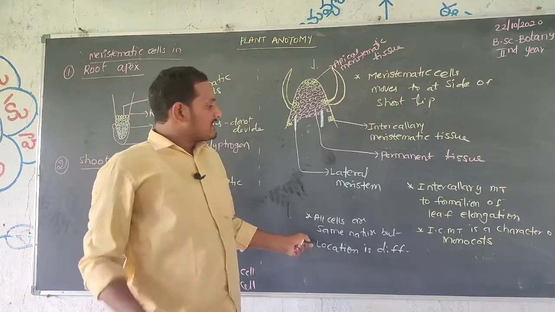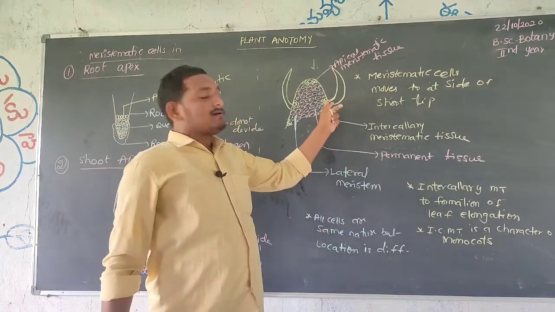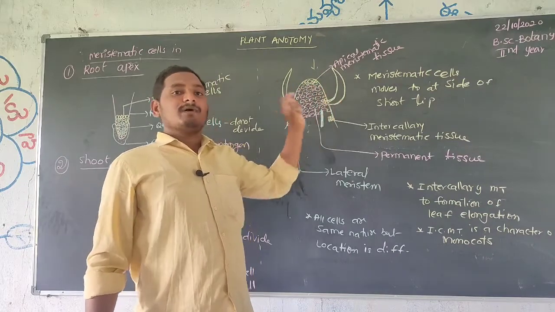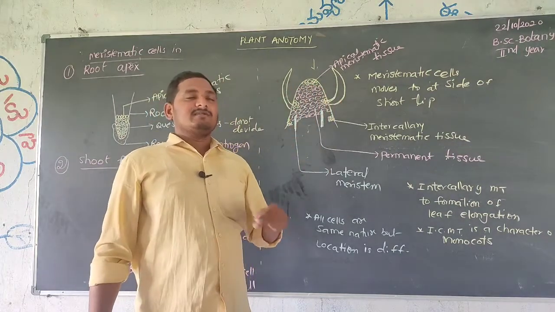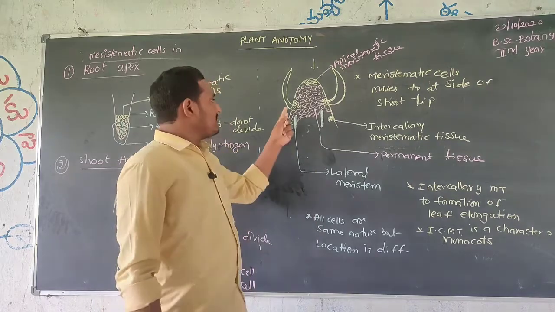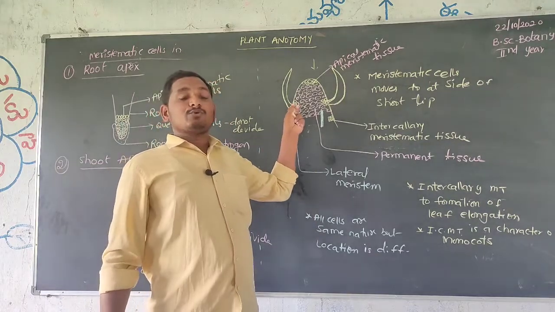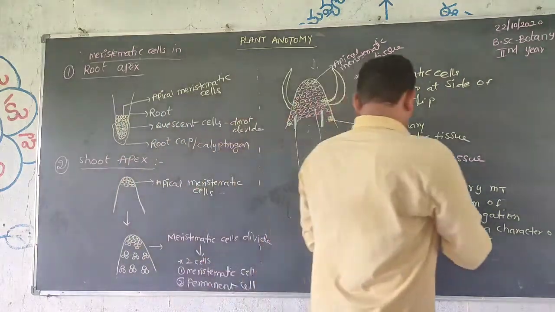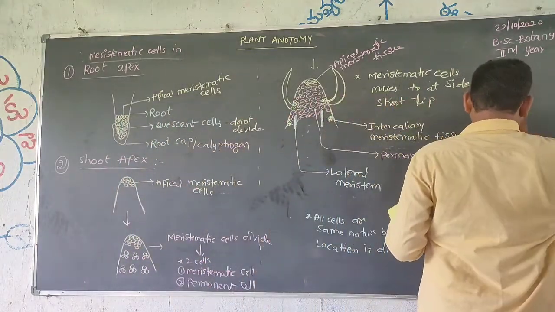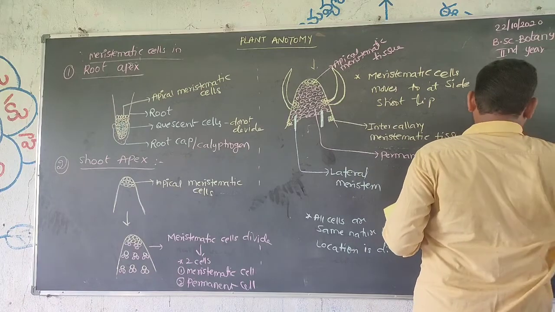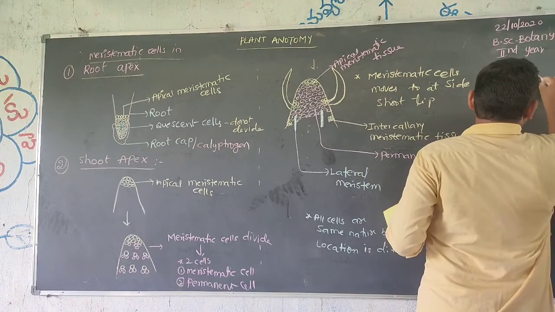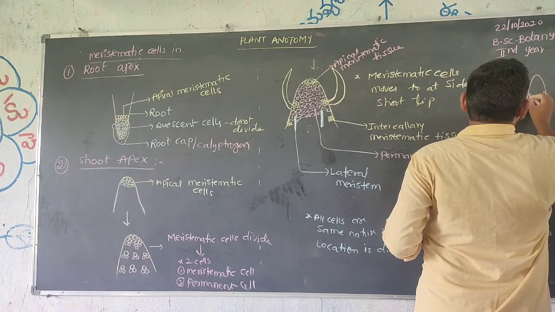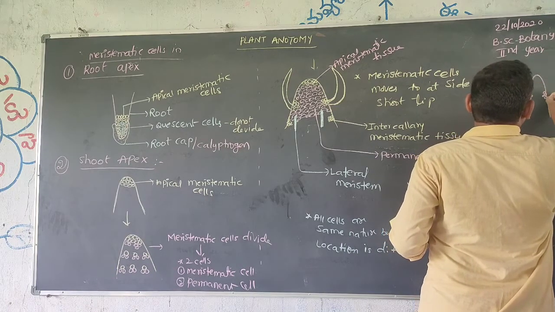Next, in the case of monocots, leaf elongation takes place from the intercalary meristematic tissue, but in different plants, what will happen? The intercalary meristematic tissue first produces buds. So buds are formed first, small buds.